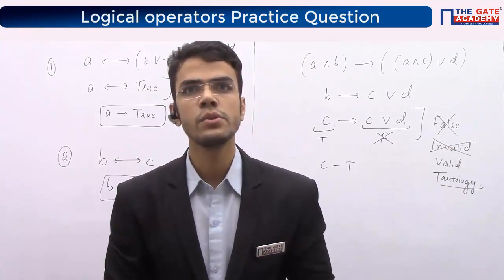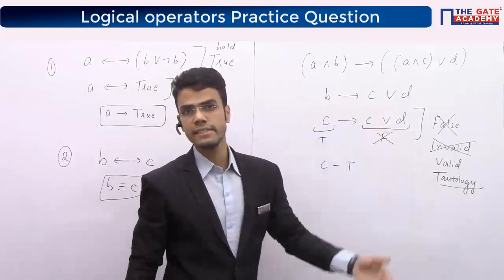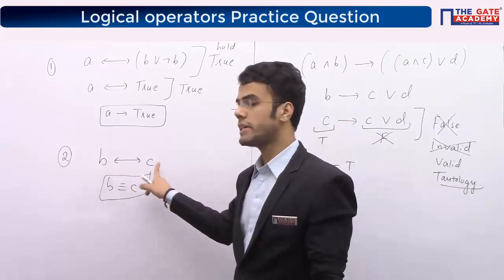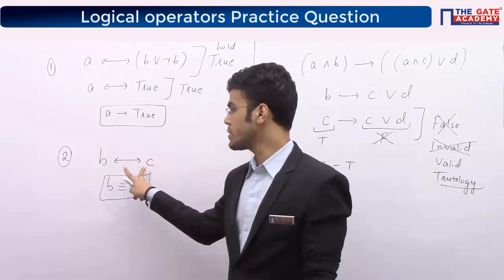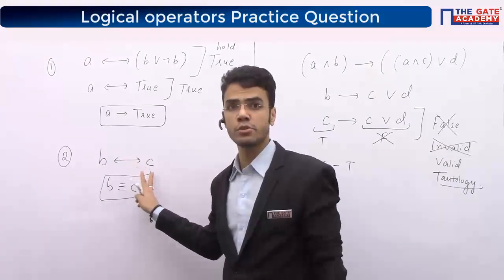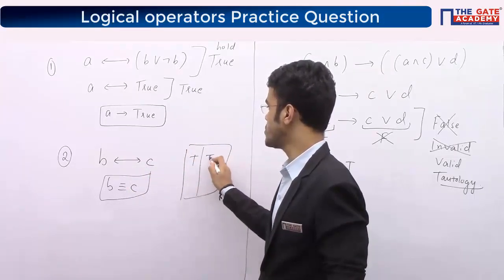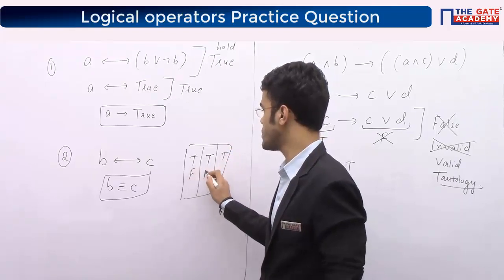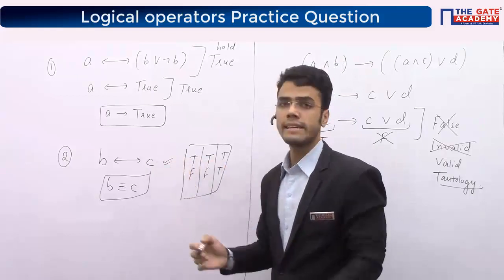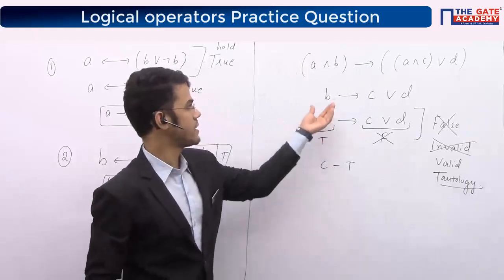What's the doubt, sir? How you wrote B implies C or D? You are asking how we write B implies C or D, right? See, this is given in the data that B is equivalent to C. If we remember, when both the values are the same, then only it will throw true. If you make its truth table, when B is true and C is true, only in that case I'll get the answer as true, and when both are false, then also I'll get the answer as true. Means when both are same, then only this expression is correct. Basically both are equivalent. So from here I am writing this as B replaced with C.